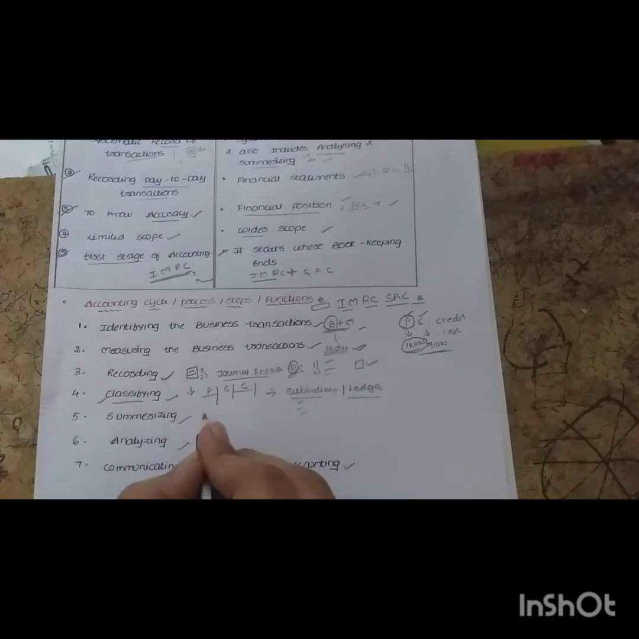Okay, after classifying the things, we will do the summarization. How do we do the summarizing? From the ledgers we are going to prepare the trading account, P&L account and balance sheet statement under the summarizing part. Next, coming to the analyzing part.